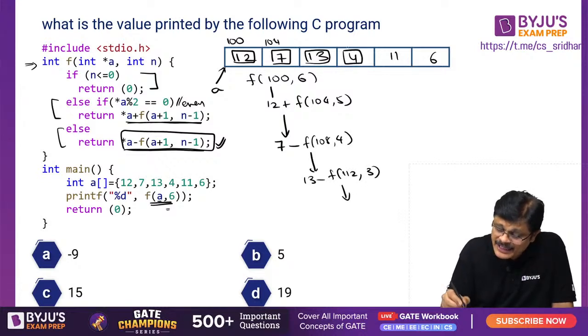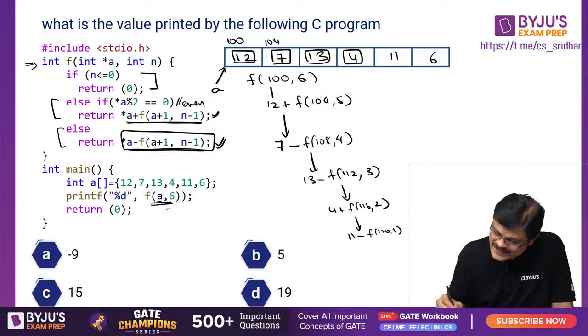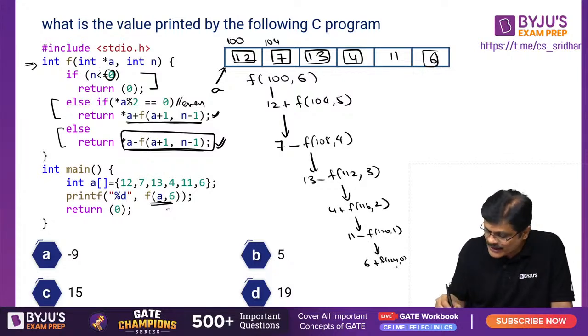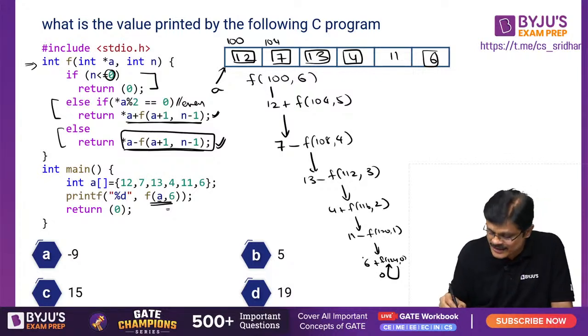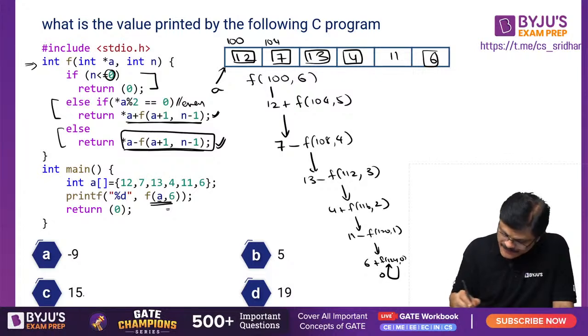Now at this location it is even, so this piece of code is executed. You call 4 plus F(116, 2). Again the next call: 11 is odd, so 11 minus F(120, 1). Am I clear? Again at 120 the value is 6, which is even, so 6 plus F(124, 0). Once the value of n is 0, it returns 0. That is 6 plus 0 is returned, so 6 is returned.